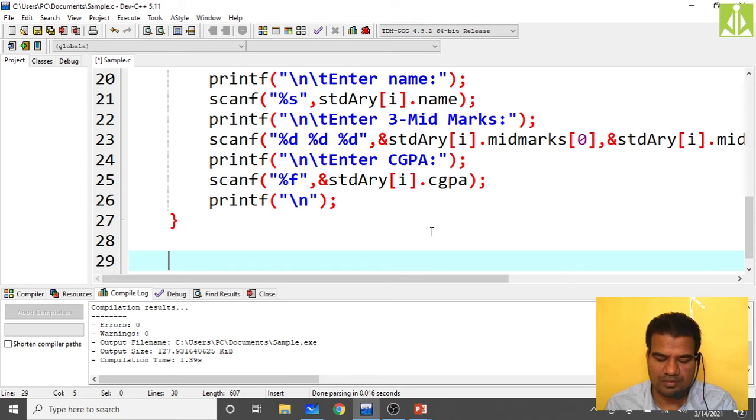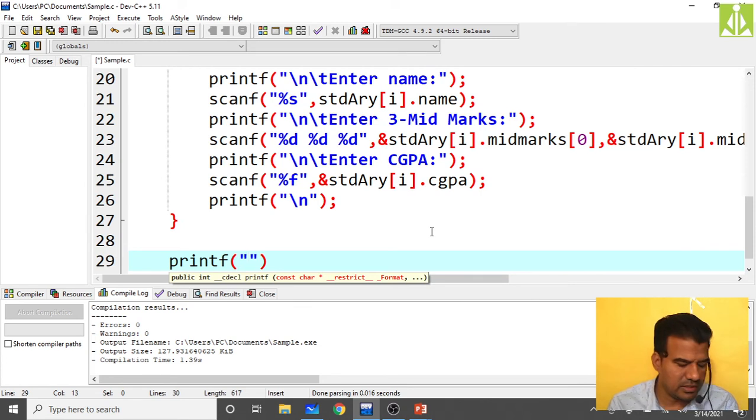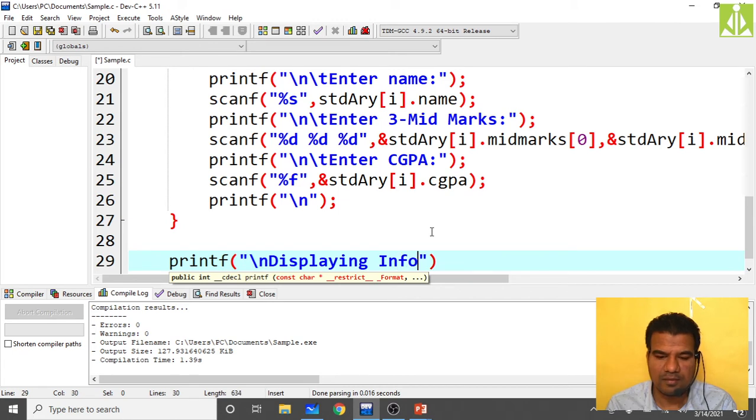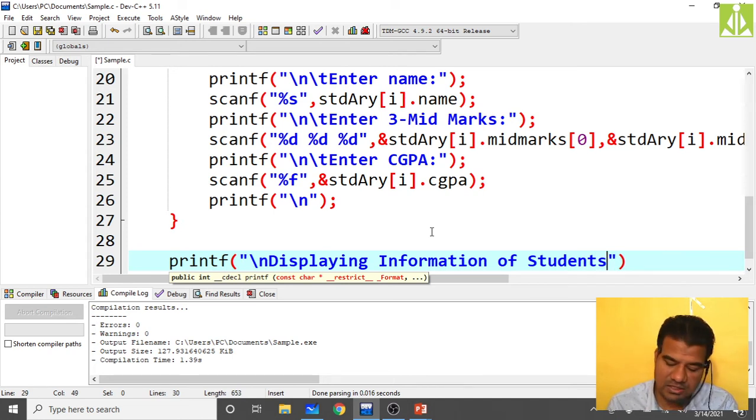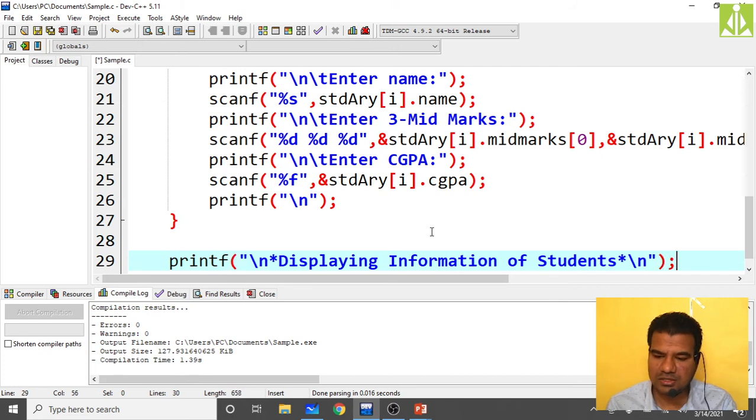Okay, so printf "displaying information of students\n". So like this you take a simple message, I'm taking. So put backslash n here also, and if you want more clarity, here you can give 1 star, and in the beginning also you can give 1 star. Go to the end, semicolon.